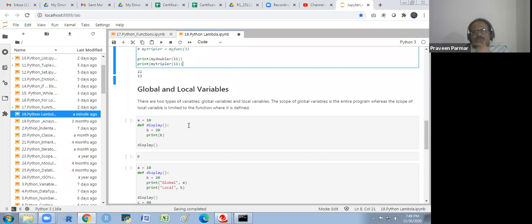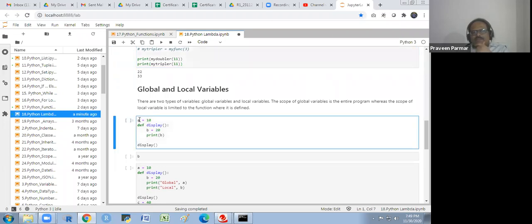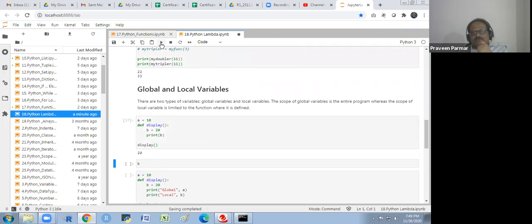So global and local variables I will explain to you. If I write a equal to 10, and I define display with no argument here, and b is equal to 20, print b. And then I call this function, so you see I get 20. This is my local variable and this is my global variable.